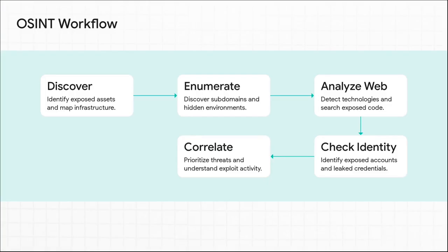Step 1. Discover the infrastructure. You use Shodan or Censys to find exposed assets. Step 2. Enumerate domains. You fire up crt.sh and SecurityTrails to uncover hidden subdomains. Step 3. Analyze the web technologies running on those domains using URLScan and grep.app to hunt for leaked secrets. Step 4. Check identity exposure with Hunter and Have I Been Pwned. Are any linked accounts compromised? And finally, Step 5. Correlate those vulnerabilities using Vulners and prioritize the real threats with GreyNoise. It's a brilliantly methodical flow that just peels away a target's anonymity layer by layer.